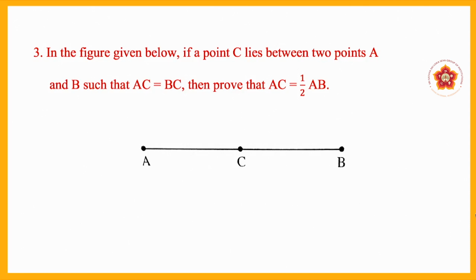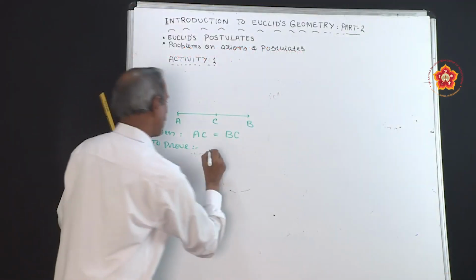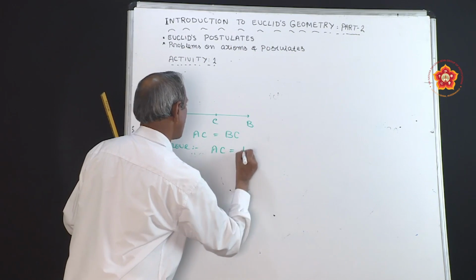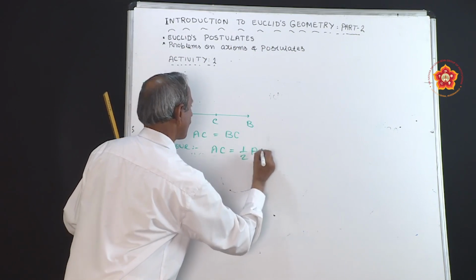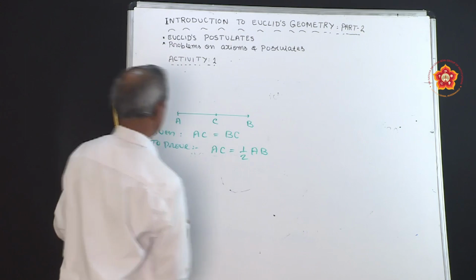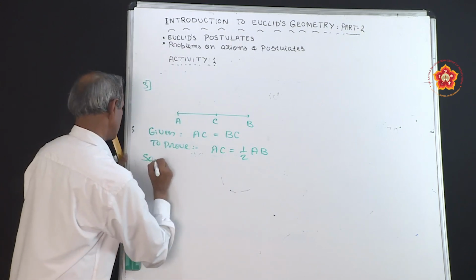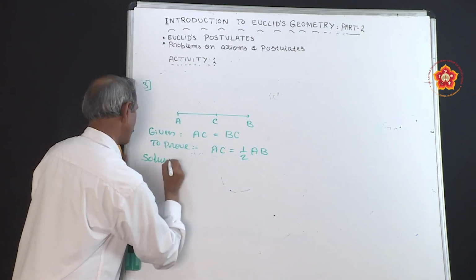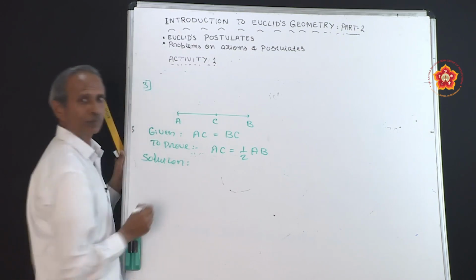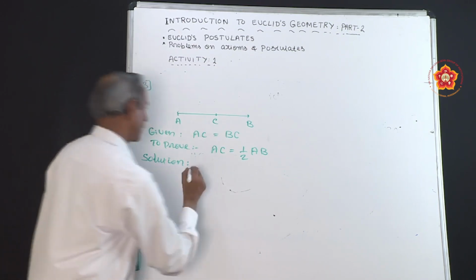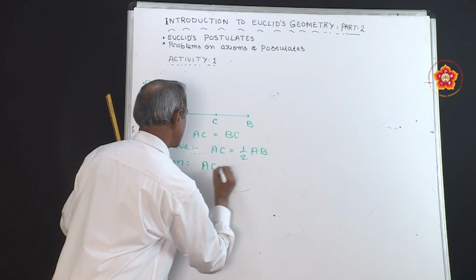Now, let us move to the third problem. They have given that AC is equal to BC. Now, we have to prove that AC is equal to half AB. You have to prove that AC is equal to half of AB. Now, the solution, a very simple problem this is also. I will take the given equation as it is. AC is equal to BC, given.